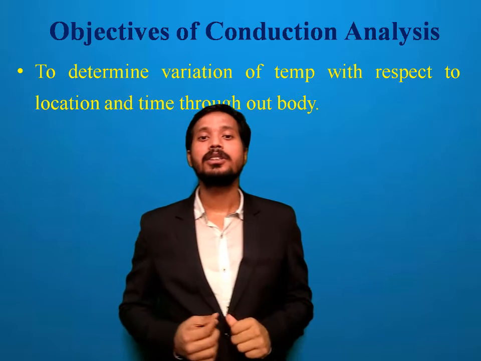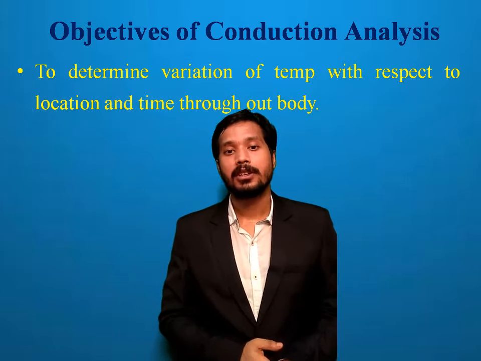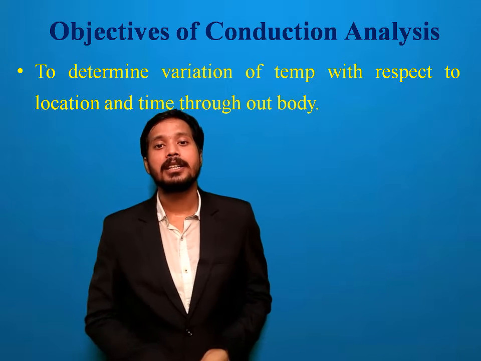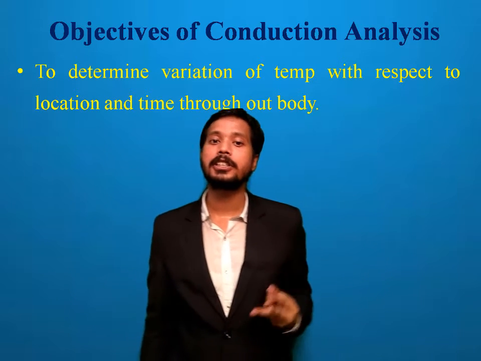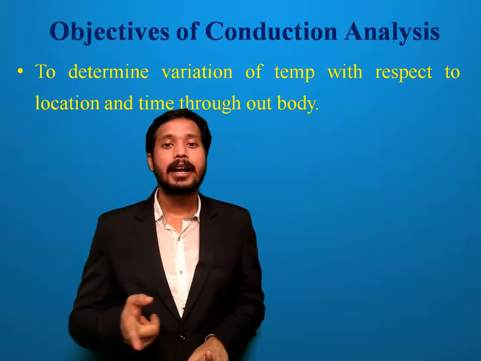In conduction, as I already told you, the medium is a solid body, and in solid media we have mainly three types of objects: slab, cylinder and sphere.